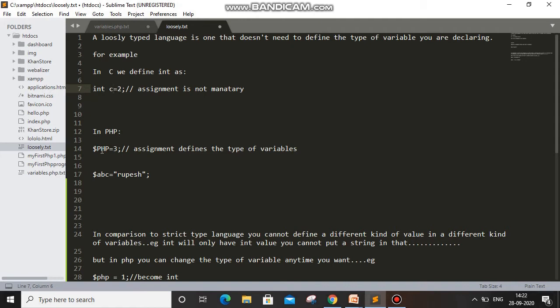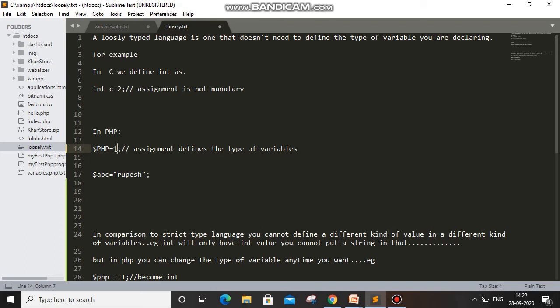But in PHP we write a dollar symbol, and we can write whatever value we want, say 3. The assignment defines the data type. This 3 itself, when we write 3, means it is an integer type, and when we write abcdefg, it is a string data type. So there is no need to write int, string, float, double like in C programming. In this, the value itself defines which data type it is.